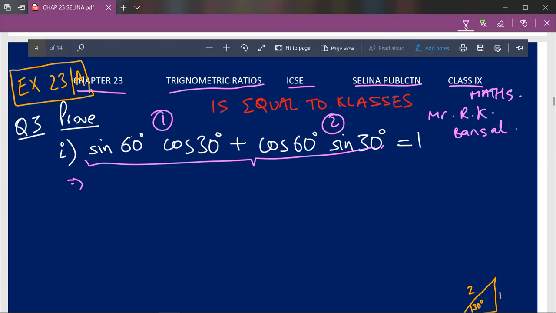Now in these I'll take this part first. So let's solve sine 60 degree cos 30 degree. Now many of you students, as I've said in my earlier video, have many doubts. Now one of them is that, hey, sine 60 degree cos 30 degree, what does it mean? Do I have to solve the whole question? Do I have to solve it separately?